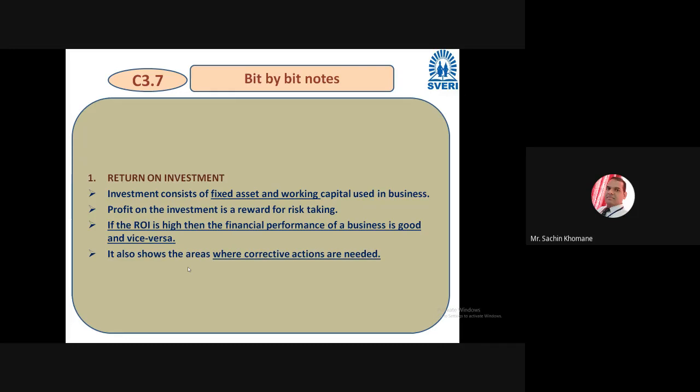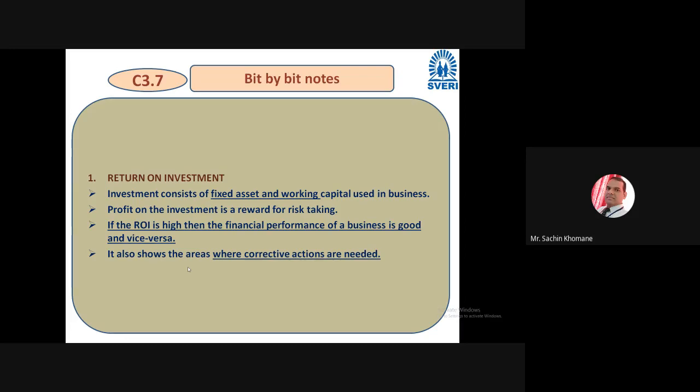So, very simple thing, I will tell logically. Suppose the investment was 1 crore rupees. If you are expecting like 20 lakh rupees profit, that is your return on investment, right? But if that investment is, suppose, 10 lakh rupees, then definitely it is not expected.